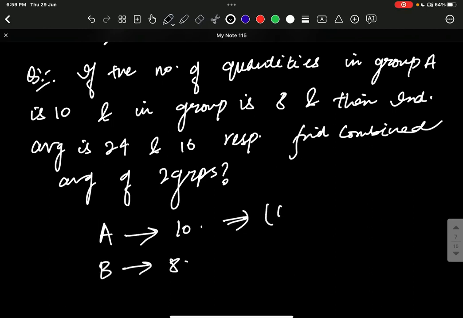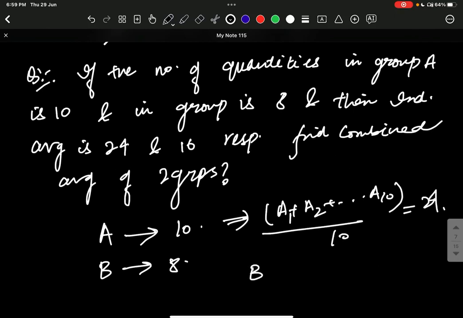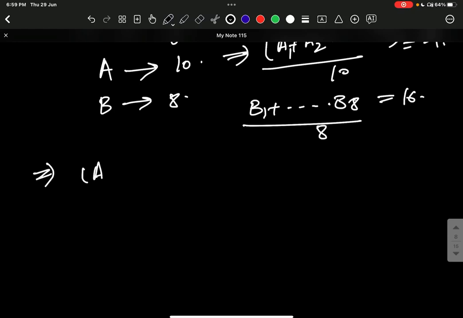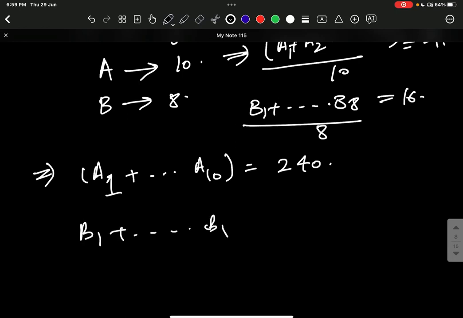So we can say A1 plus A2 up till A10 divided by 10 is equal to 24, and B1 up till B8 divided by 8 is nothing but 16. Okay, so A1 up to A10 is 240 and B1 up till B8 is 128.